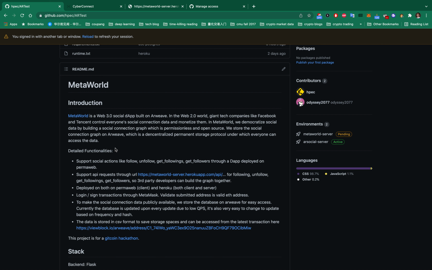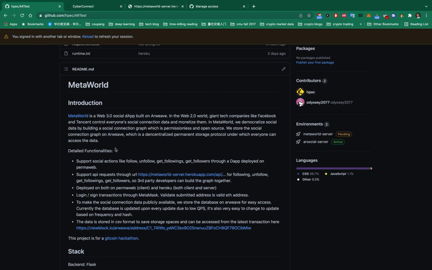Users log in and sign social transactions through MetaMask on our app, so users can interact with our application directly through their Ethereum address. We also validate the submitted address is a valid Ethereum address to avoid spam.